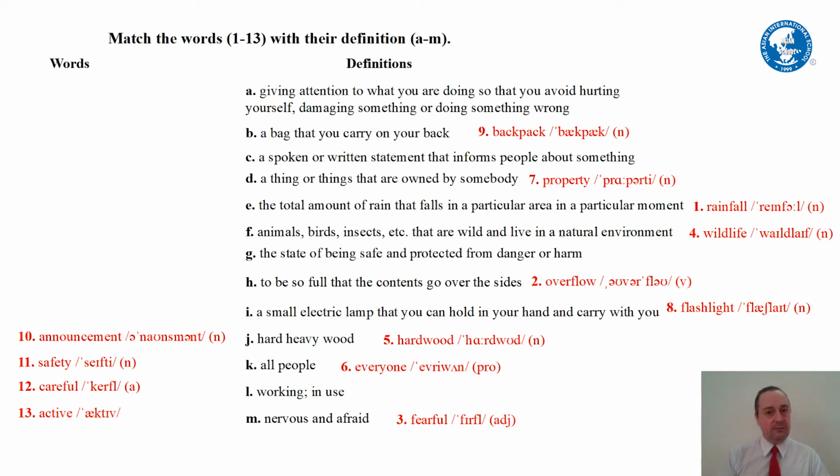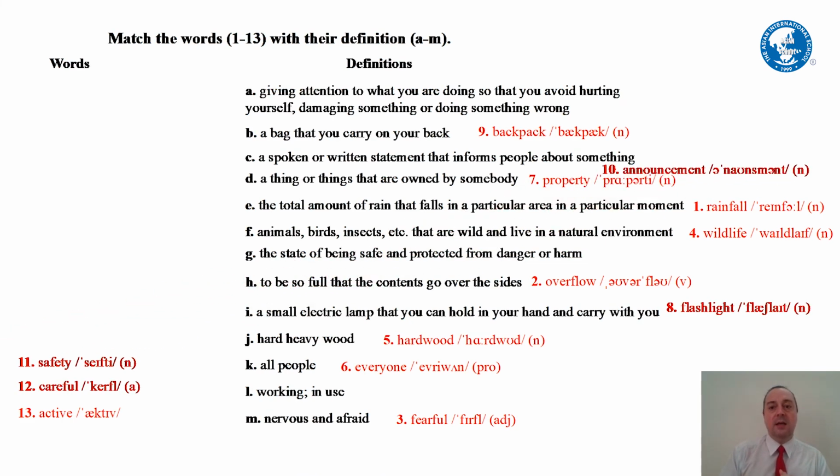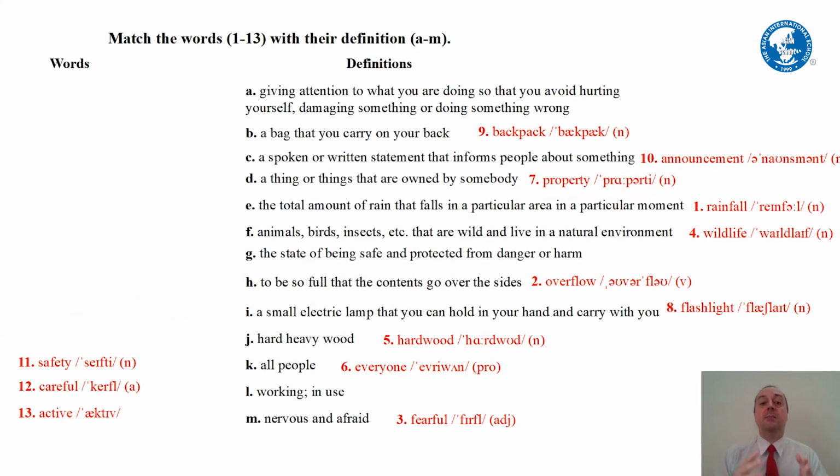Next one, announcement. Your turn. Announcement. Good. So what is an announcement? An announcement is a spoken or written statement informing people about something. The government made an announcement about the COVID-19 virus.